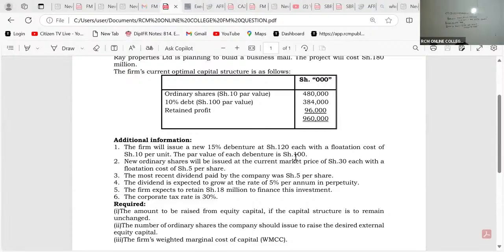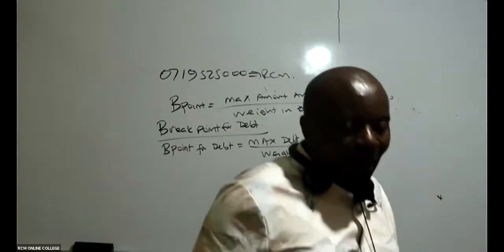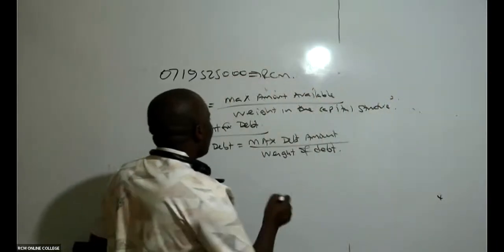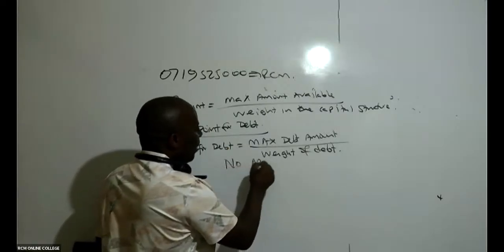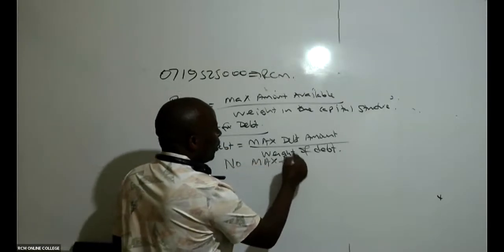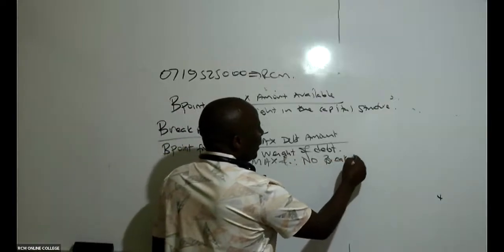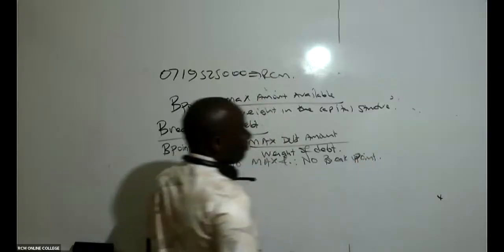Remember, breakpoints normally happen whenever there are restrictions. So here there are no restrictions at all. So what do we do? No maximum. Therefore for the breakpoint for debt, no maximum, and therefore there's no breakpoint.